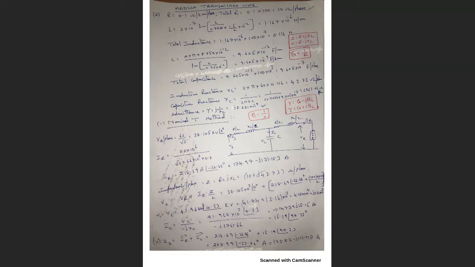Here there will be no multiplication with 0.7788. Why? Because we take only the radius here, not the effective radius. So the capacitance will be 9.605 into 10 power minus 12 farad per meter. If I convert this into kilometer, multiplying with 10 power 3, it will become 9.605 into 10 power minus 9 farad per kilometer.